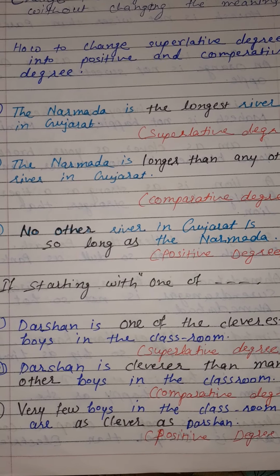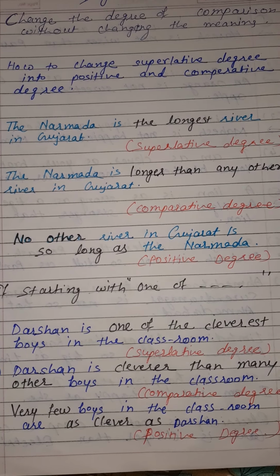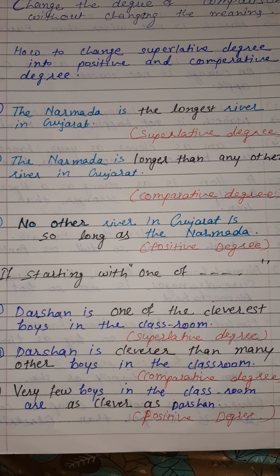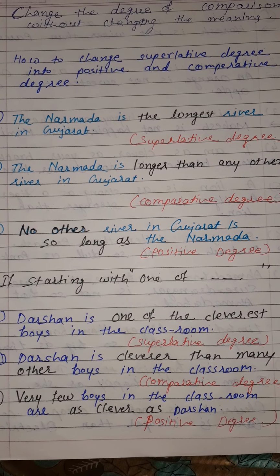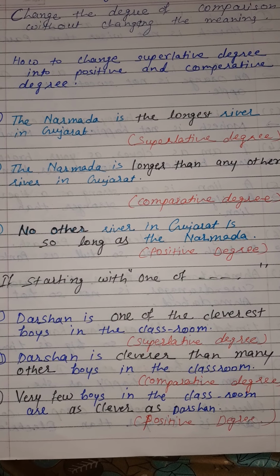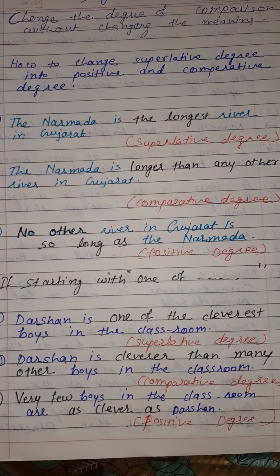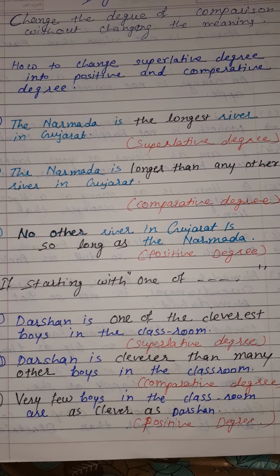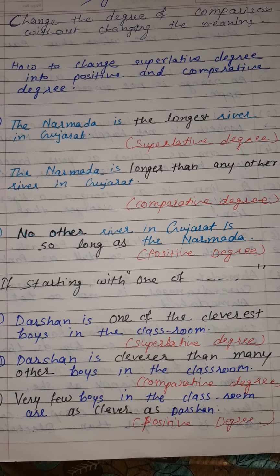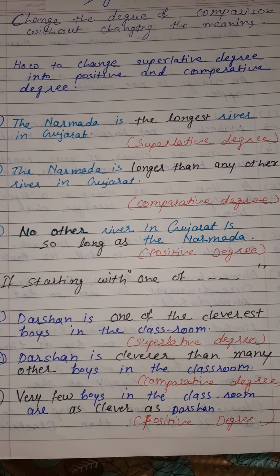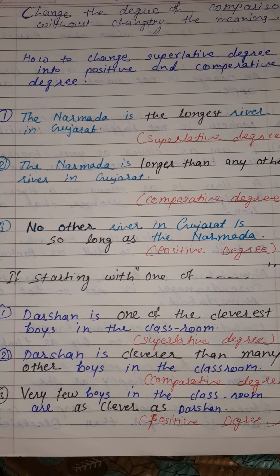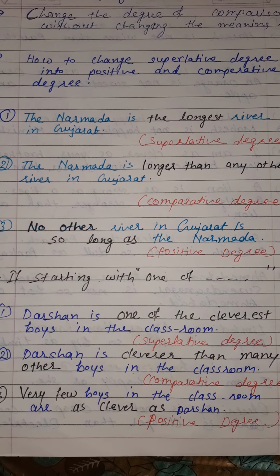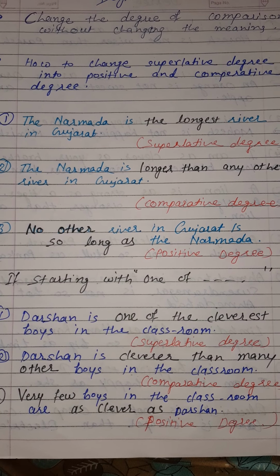Now we change it into comparative degree. The Narmada is longer than any other river in Gujarat. Here we also compare the Narmada with any other river in Gujarat. So here we add 'er' with the adjective and add 'than any other' in comparative degree. Now we are going to change it into positive degree. No other river in Gujarat is so long as the Narmada.